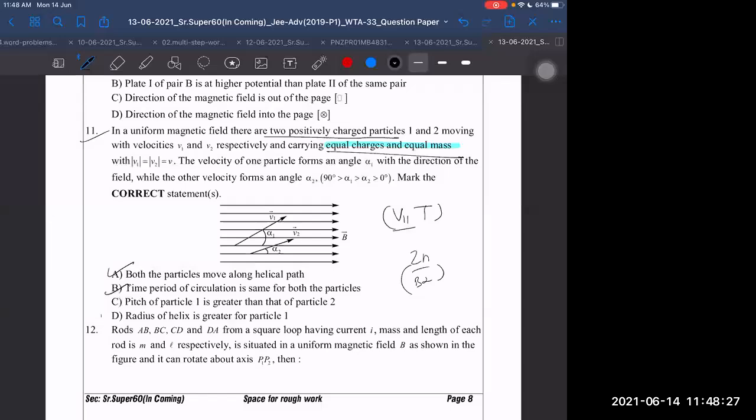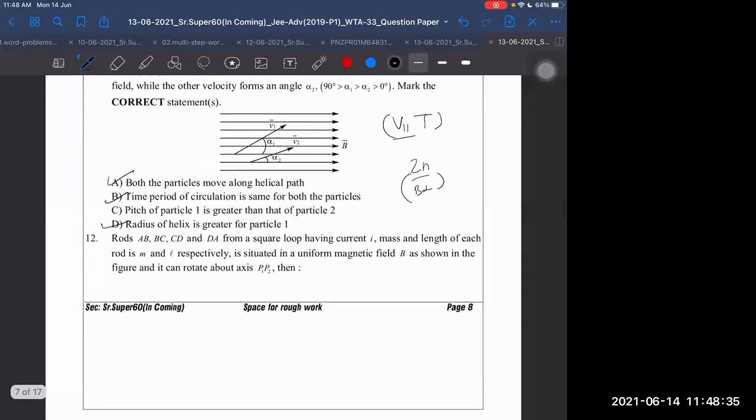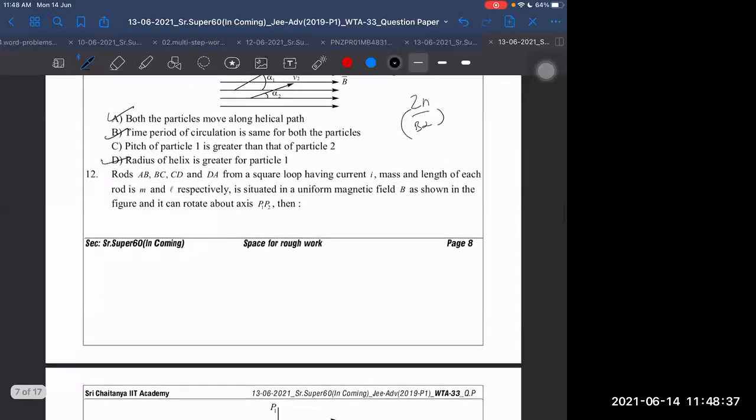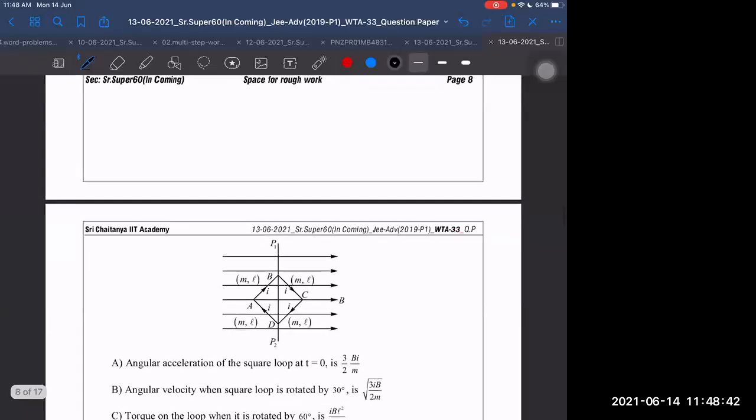ABCD is given here, sir, but ABD we are getting. ABD we will give. Right only. Next, question 12.